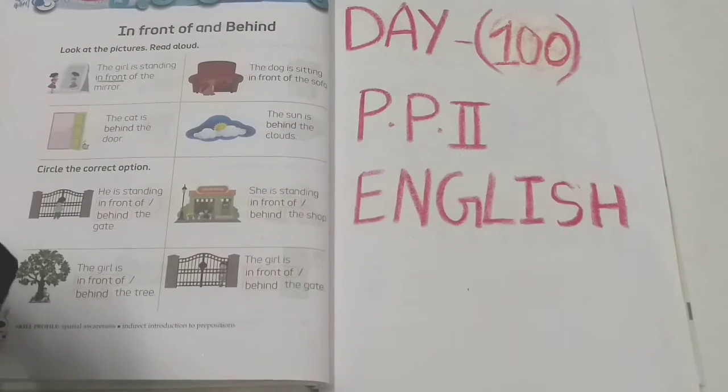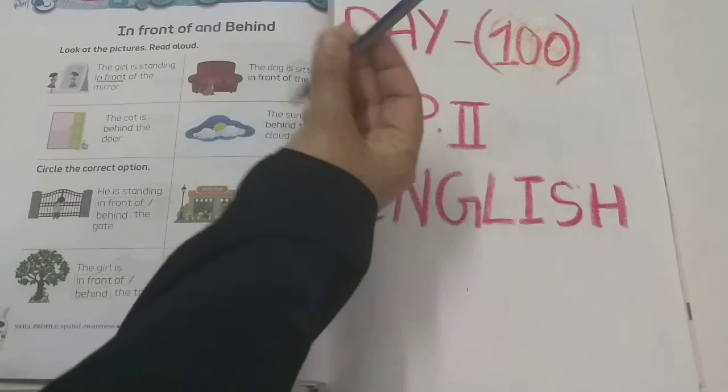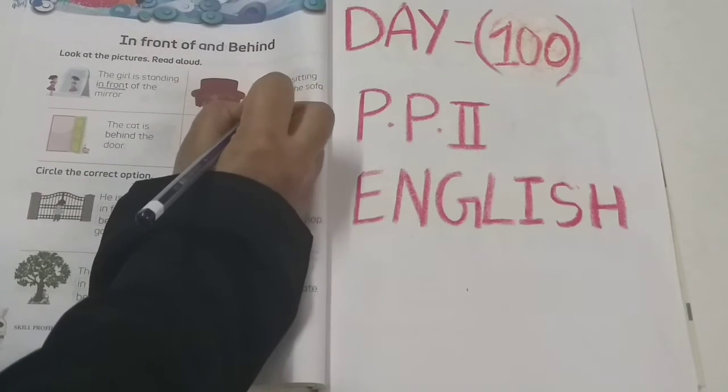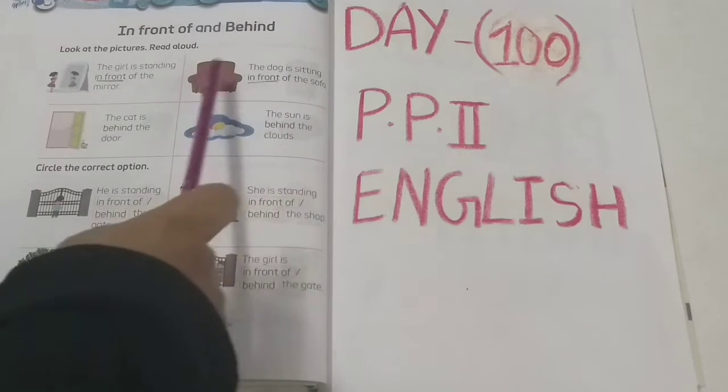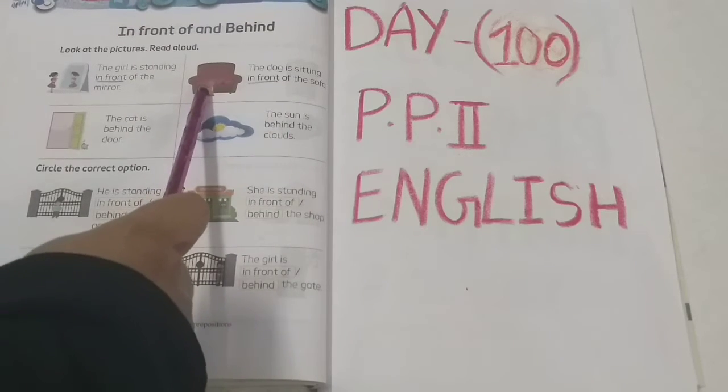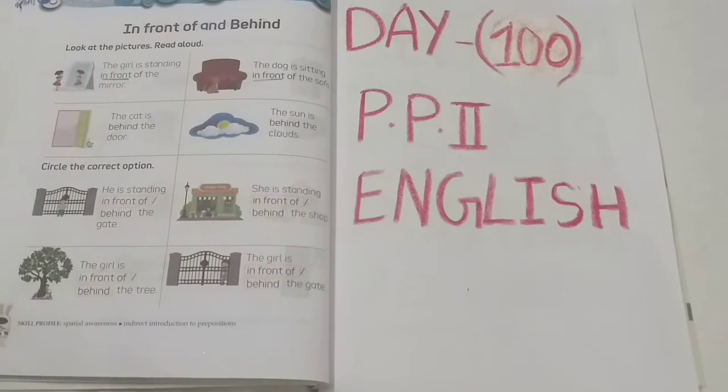So what we have used here? We use in front. The dog is sitting in front of the sofa. You can see the dog, he is sitting here in front of the sofa.